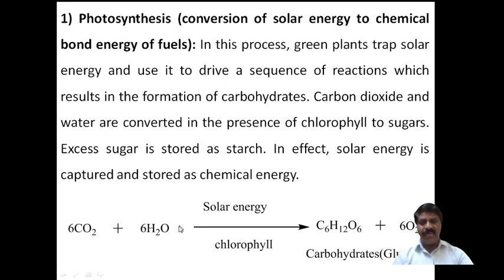Therefore, plants take carbon dioxide and water present in the atmosphere and convert them into glucose and freely release oxygen. That oxygen will be utilized by the animals and they again release carbon dioxide. Therefore, this cycle will be continued.